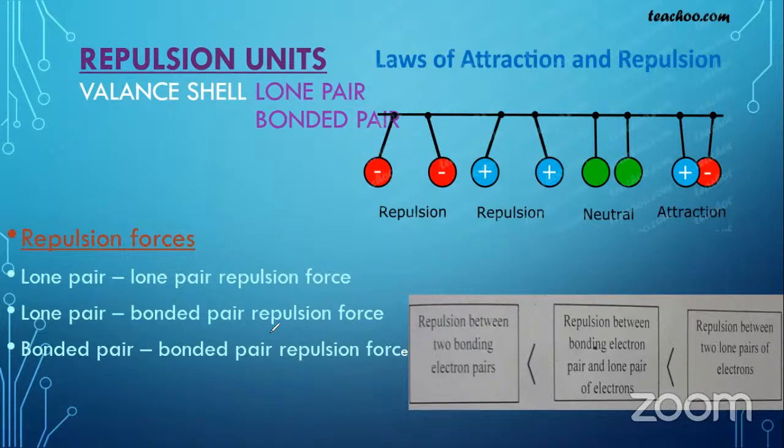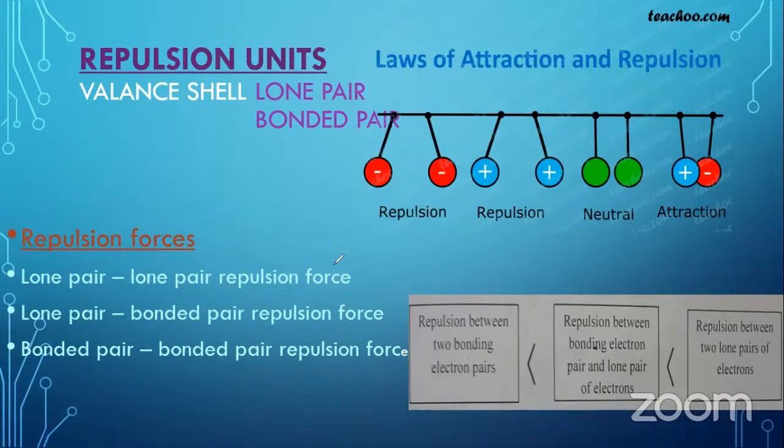So in terms of the strength of these repulsion forces, the repulsion between two lone pairs is very strong, and it can give a very large repulsion force on the other one, and the lowest strength is the repulsion between two bonding pairs, two bonded electron pairs.